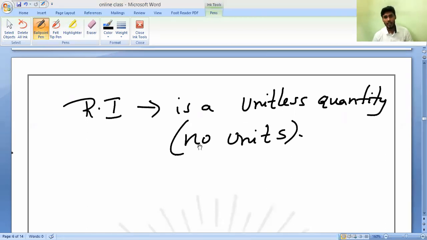So what is this refractive index? You should write the definition.